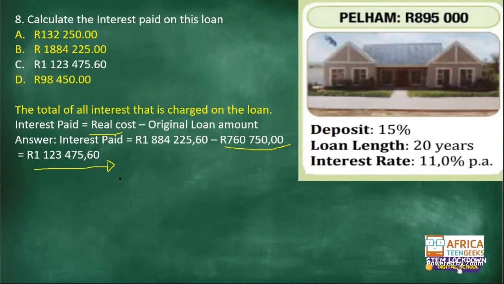As opposed to, remember when we dealt with traveling by car, we also mentioned how the value of a car depreciates over time. The value of an asset, however, such as a house, is different in that it increases over time. So if you're able to buy this one house for 895,000 rands today, after 20 years it's likely that it will be costing over a million rands.